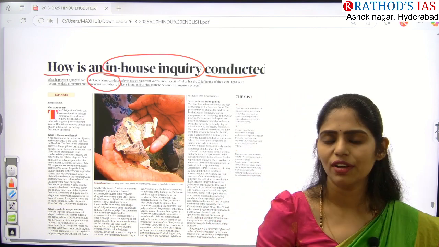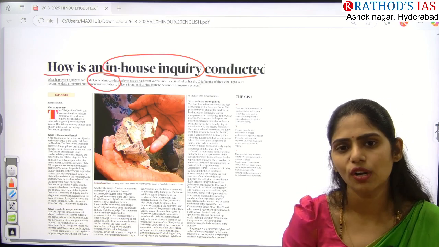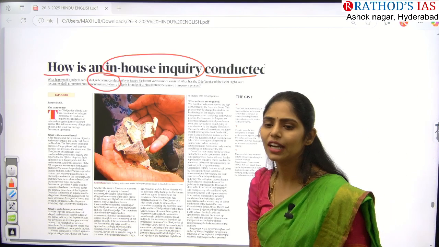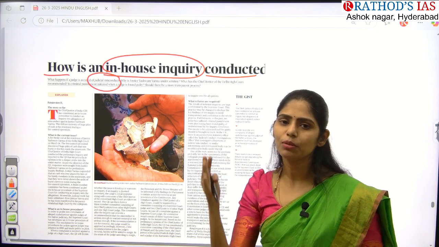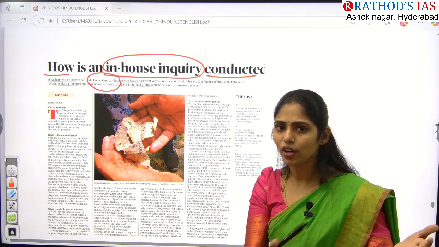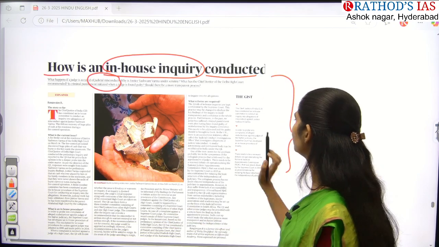Misconduct. So whenever any case has been filed on a judge of High Court or Supreme Court regarding misconduct, what happens? The removal of the judge will happen, right? So what is that process which is given in this article?